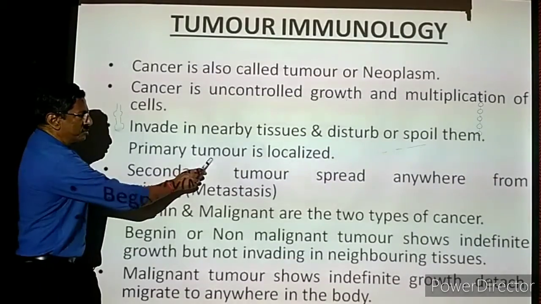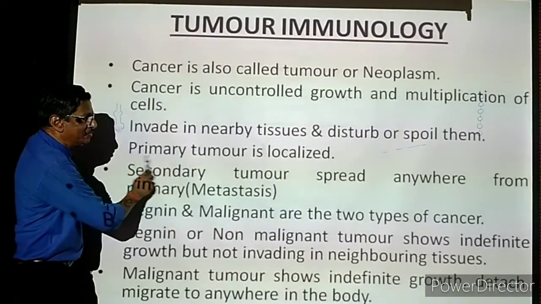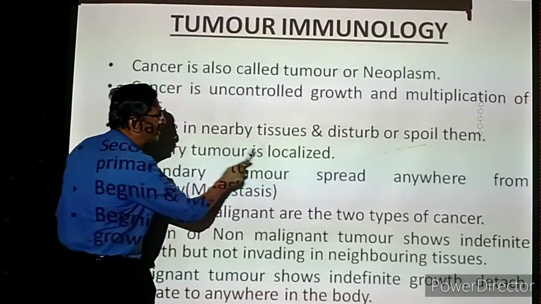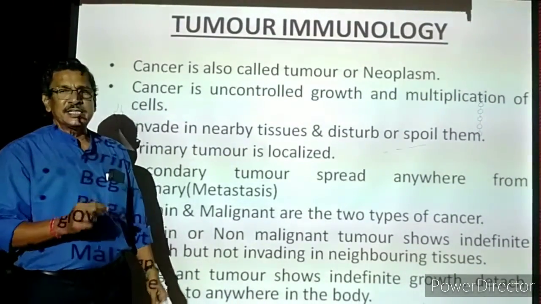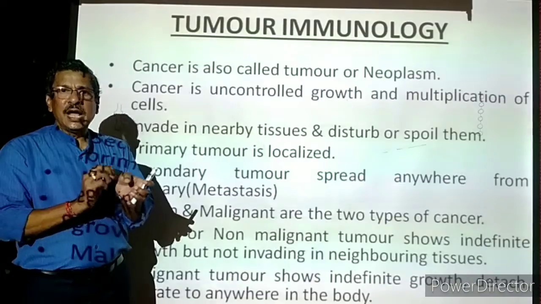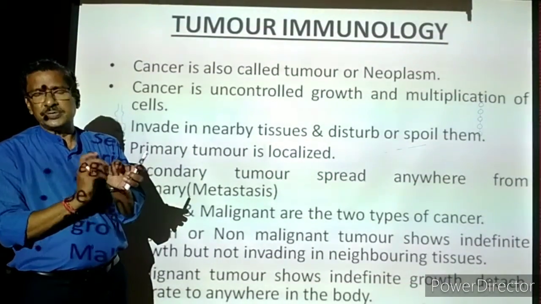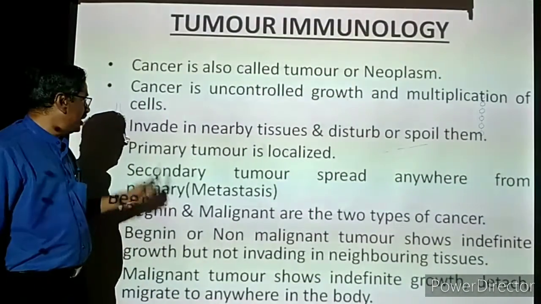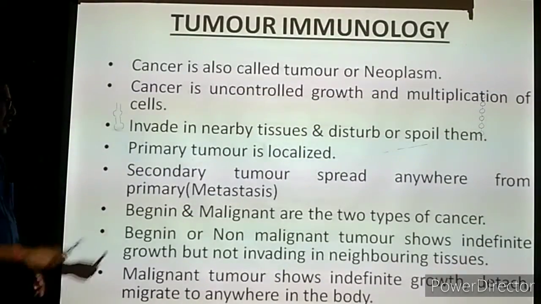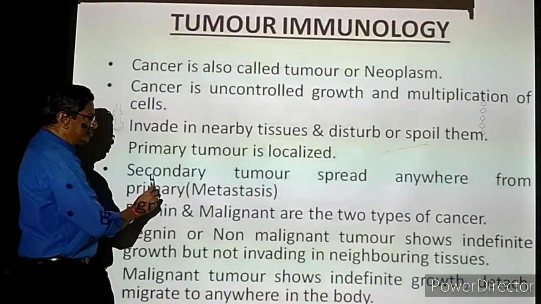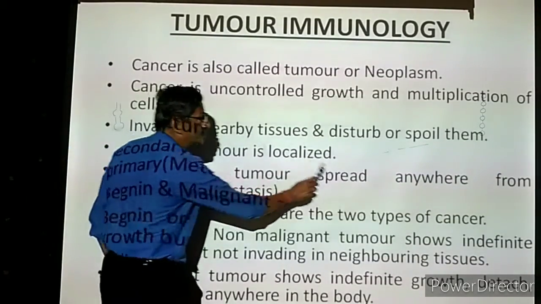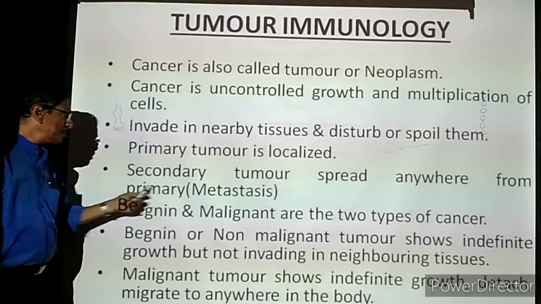Primary tumor means cancer at the initial level. A primary tumor is localized. For some people, the cancer is caused in a particular place and the swelling, the tumor swelling, will be there in the same place. That is called a primary tumor. Secondary tumor is the second level of a cancer. A secondary tumor spreads anywhere from the primary.